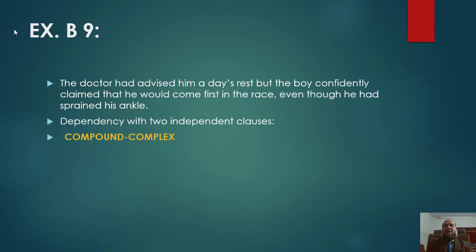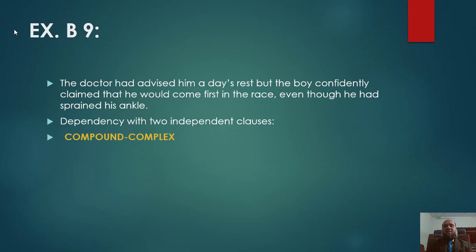This sentence has four clauses. We will have to check the dependency and the number of independent clauses in this given sentence. There is dependency with two independent clauses, so this sentence is a compound complex sentence. It has two independent clauses. The doctor had advised him a day's rest, and the other independent clause is the boy confidently claimed.